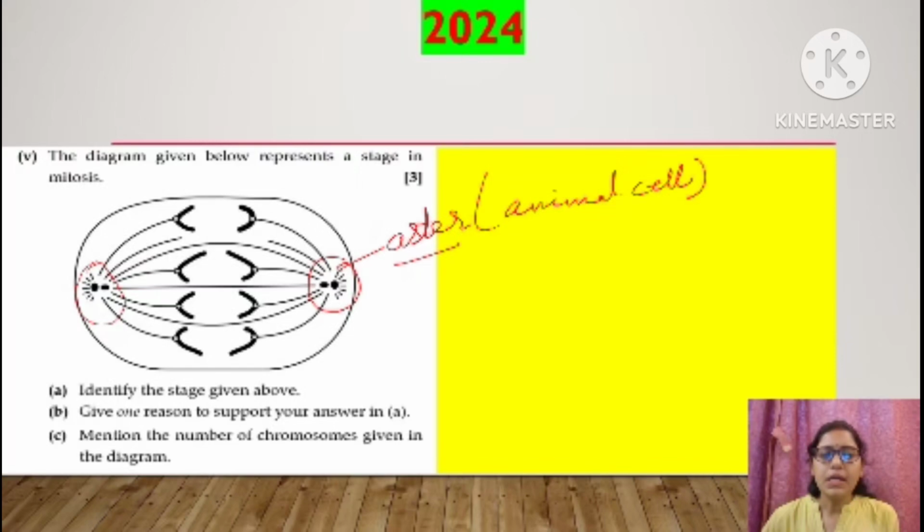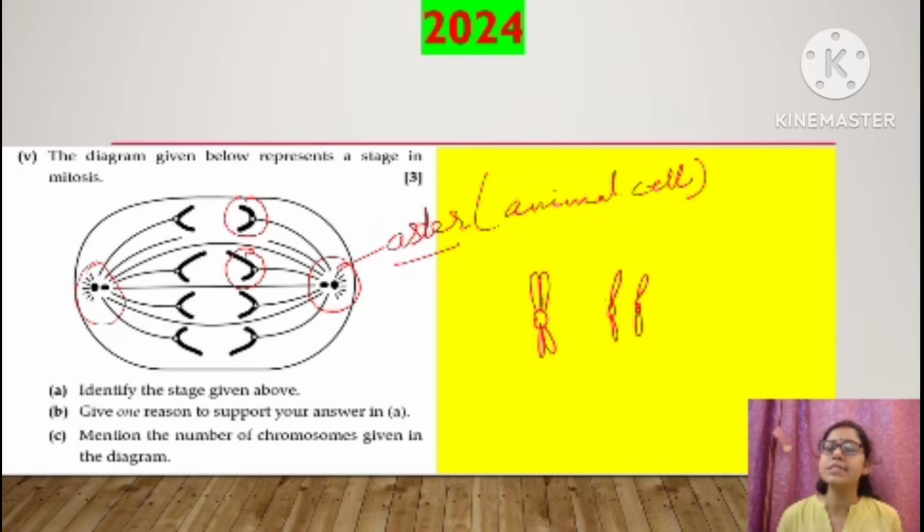Okay, see here, we can see the chromatids. This is a chromatid. This is a chromatid. We know, right? This is a chromosome. In this, two chromatids are present, right? These are the two sister chromatids. So I told you, as soon as you see daughter chromatids or sister chromatids instead of chromosomes, that means that stage is anaphase.